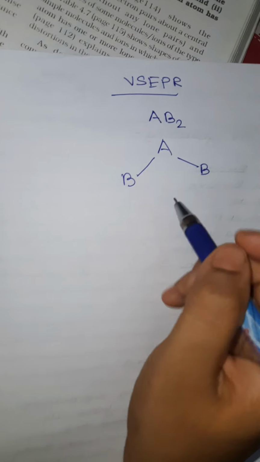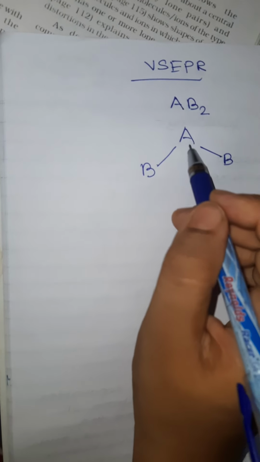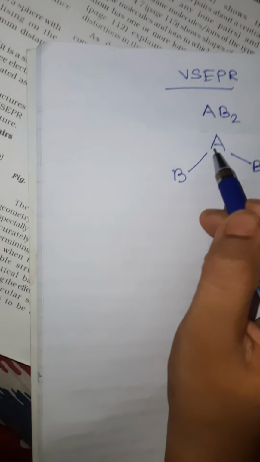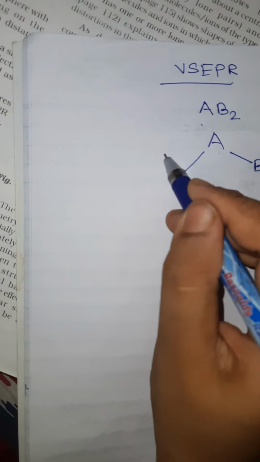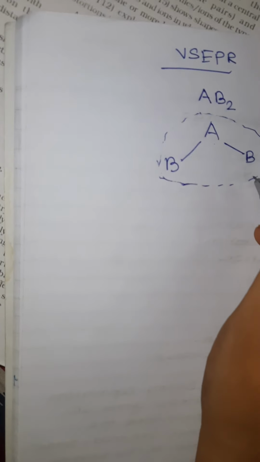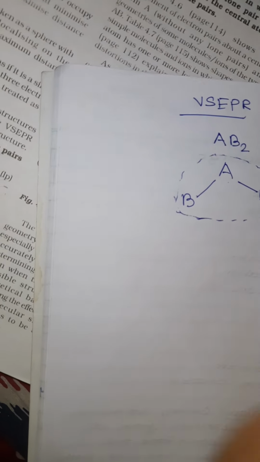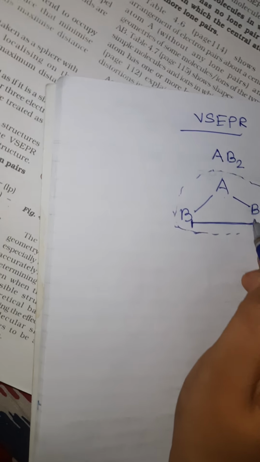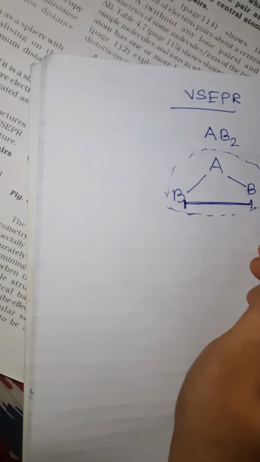Moving to postulate 4, children. When we are talking about an atom like this AB2, the central atom will always behave in such a manner that the valence electrons, meaning electrons present in the outermost shell of the atom, will behave like a sphere around the molecule. The electrons in the valence shell will localize or adjust themselves in such a manner that they are maximum distance apart to avoid repulsion between themselves. Maximum distance apart. So that is postulate number 4.